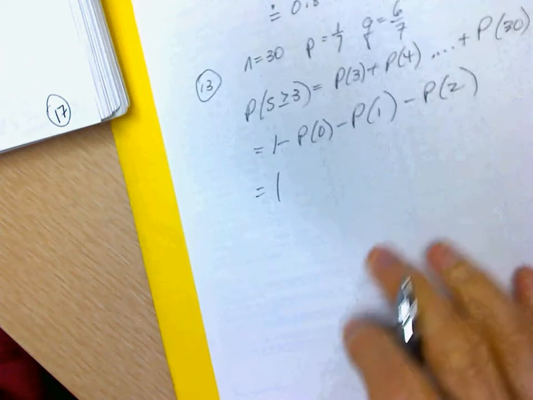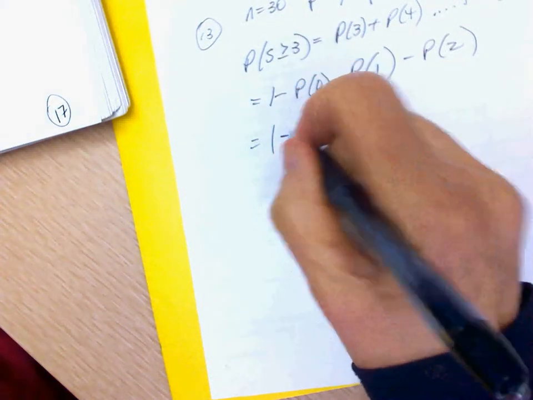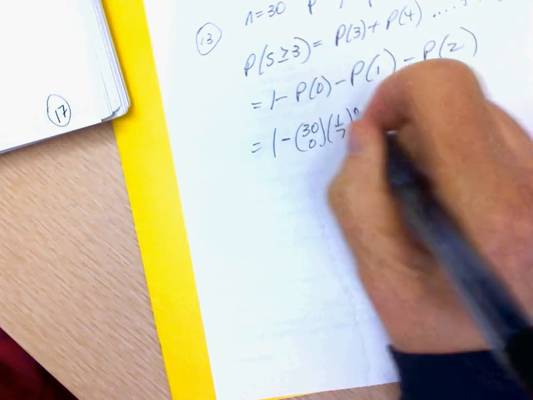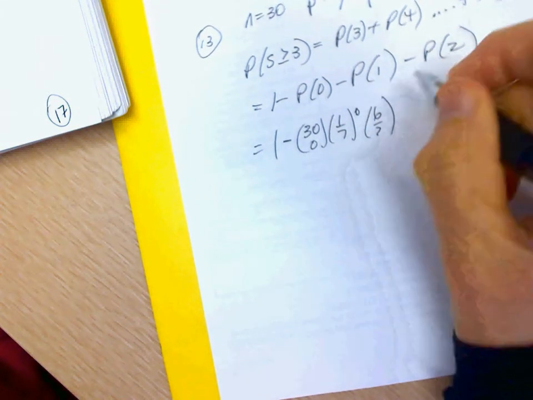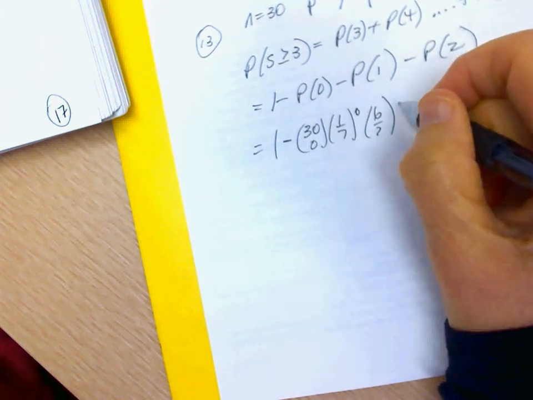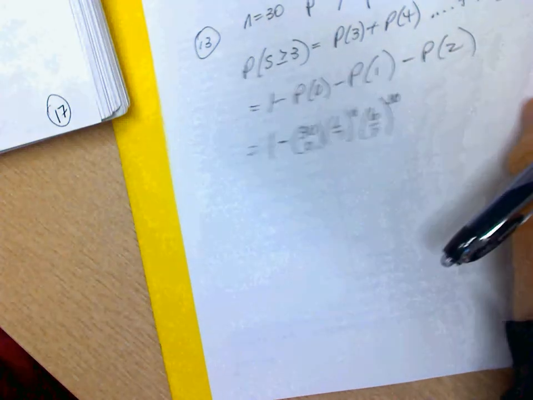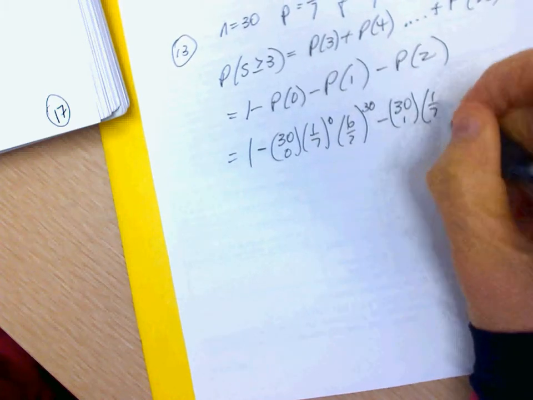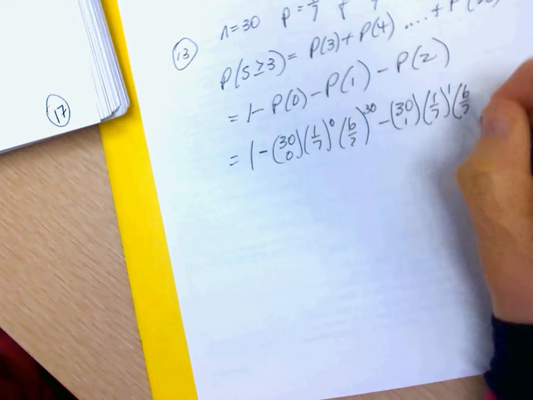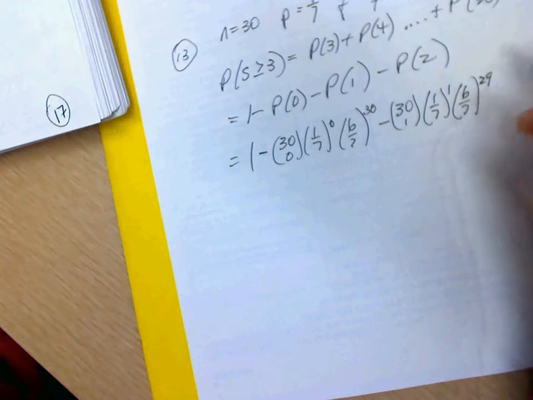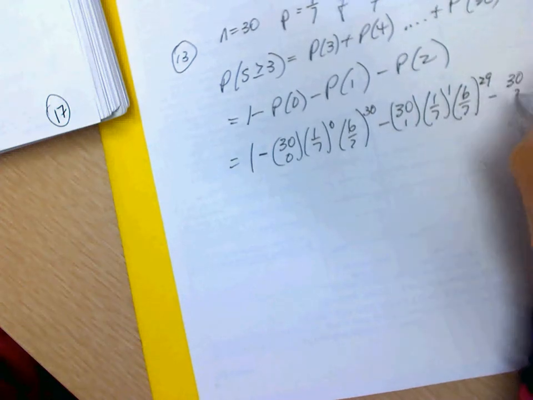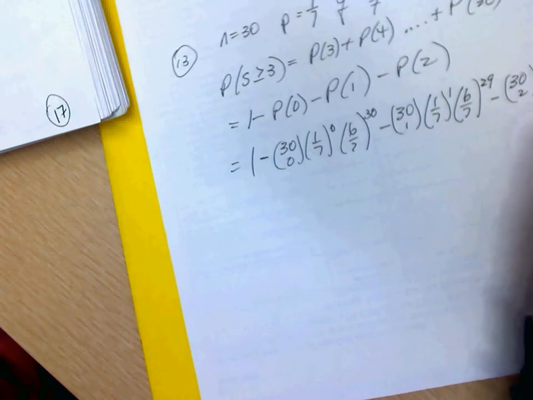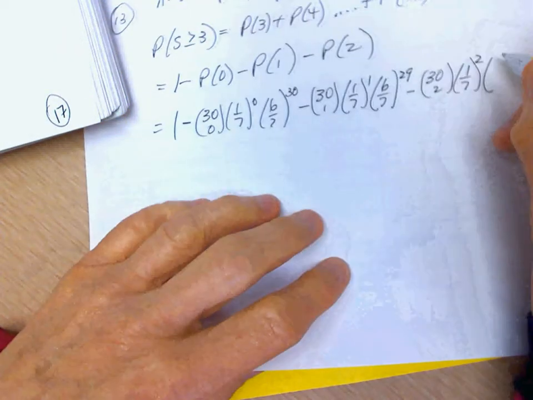So it's 1 minus 30 choose 0, 1 over 7 to the 0, 6 over 7 to the 30. Minus 30 choose 1, 1 over 7 to the 1, 6 over 7 to the 29. Minus 30 choose 2, 1 over 7 to the 2, 6 over 7 to the 28.